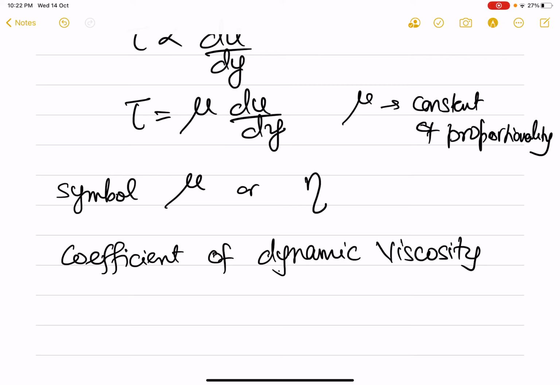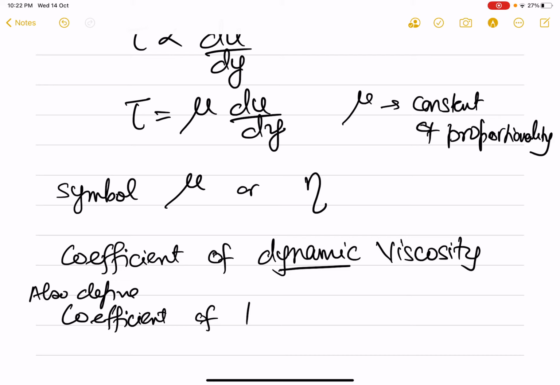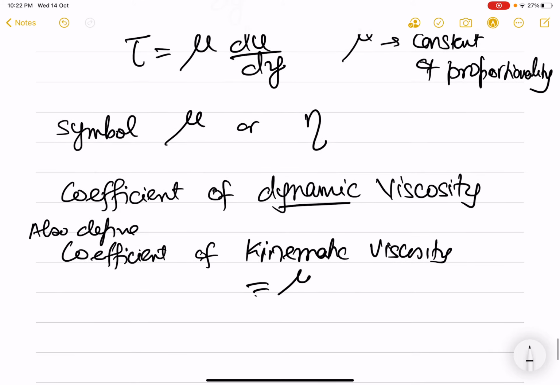The reason why we use the term dynamic here is that we also define a second coefficient called the coefficient of kinematic viscosity, and this is defined as mu divided by rho. So that is why this distinction is made.